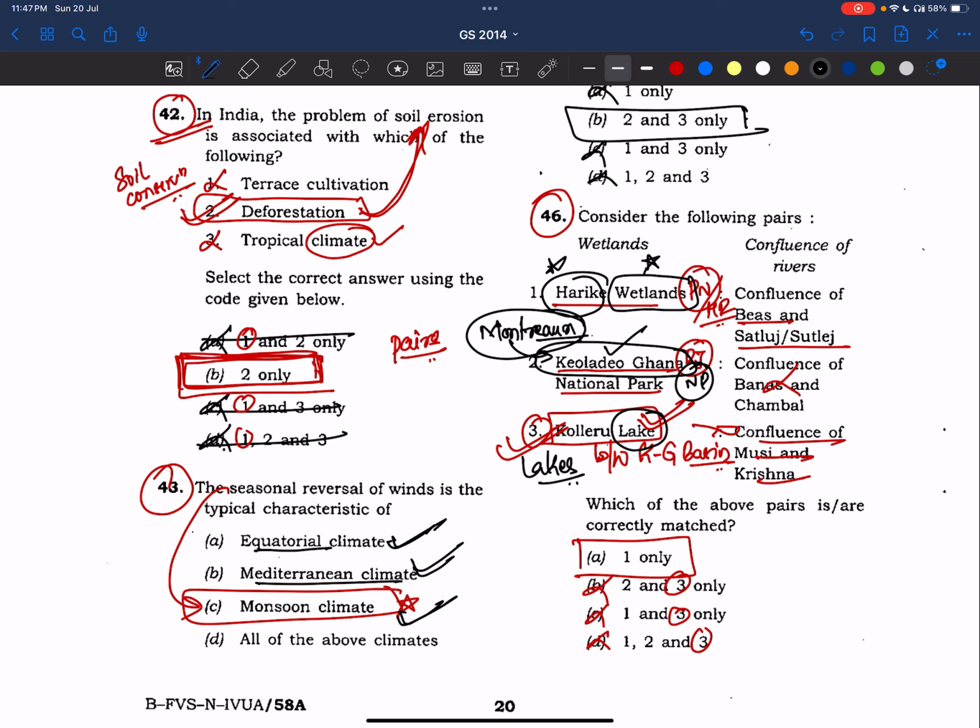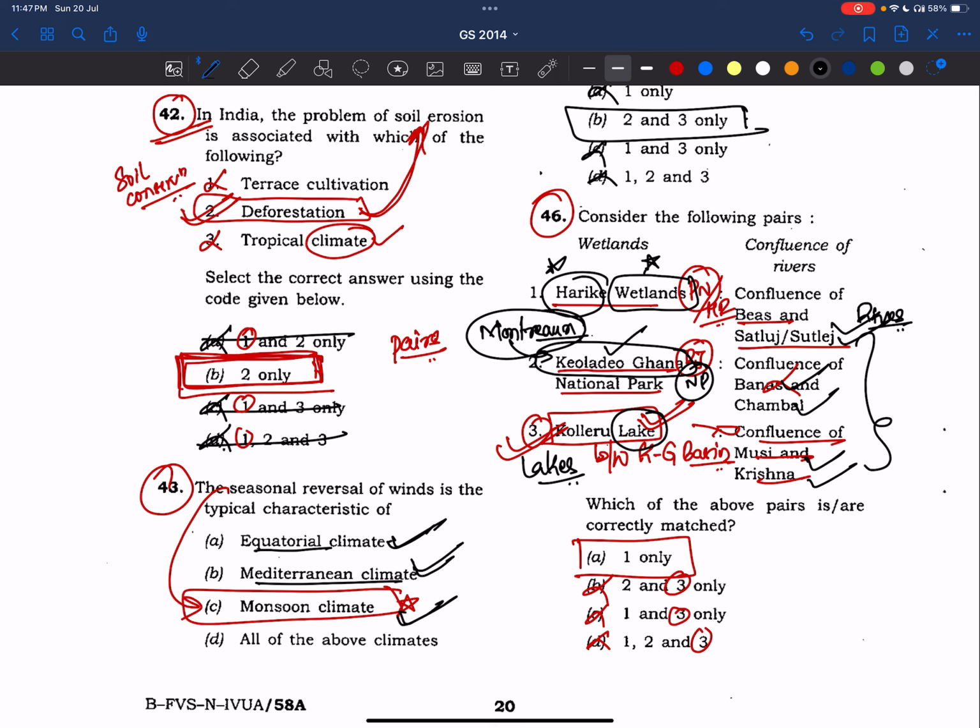So we'll make notes on all these things. And also see here, there are rivers as well. Beas, Satluj, right? Here also Banas, Chambal, Musi, Krishna. So these rivers are important and these things are important. Sorry, I made it messy here. Okay, please try to note all these points and try to make notes on it.